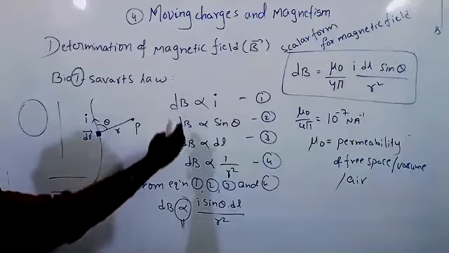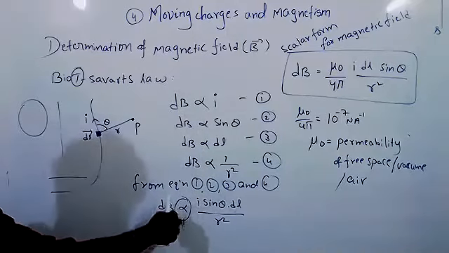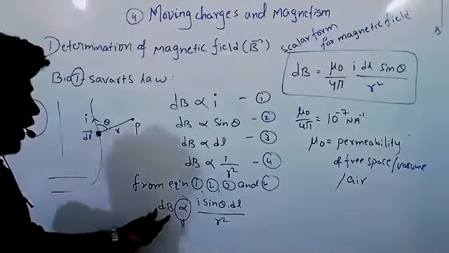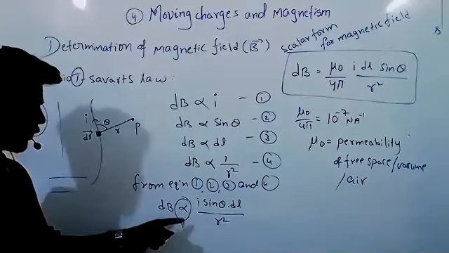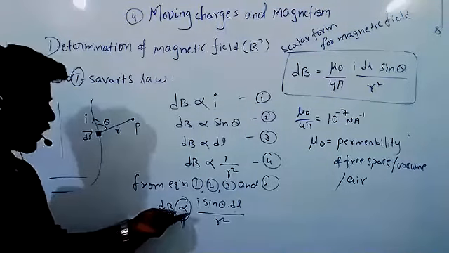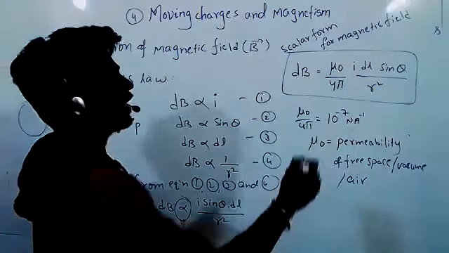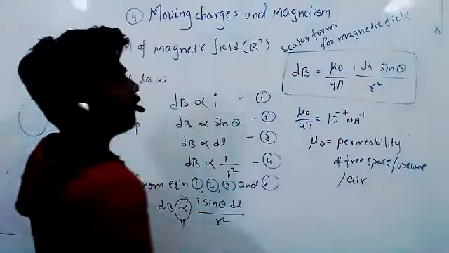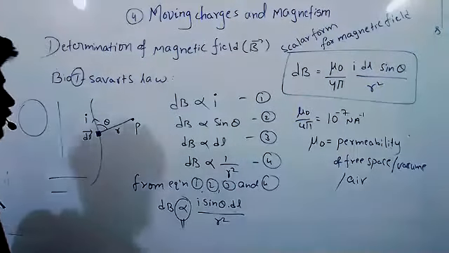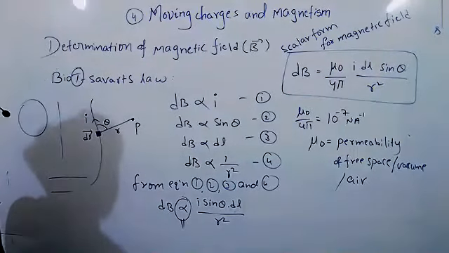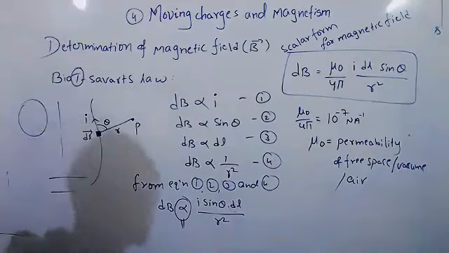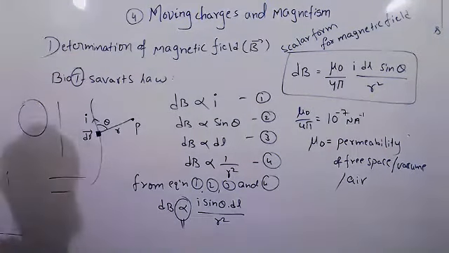So from equations 1, 2, 3 and 4 we can write like this, but it is proportional, not equal. To make dB equal to something, we have to give a constant. That constant we can write as k or mu naught by 4 pi. So mu naught is the permeability of free space or vacuum or air.